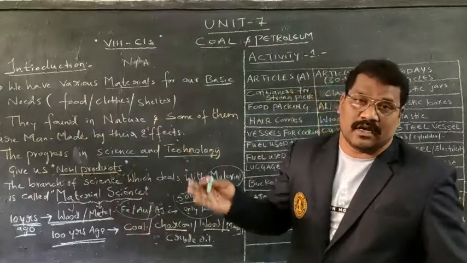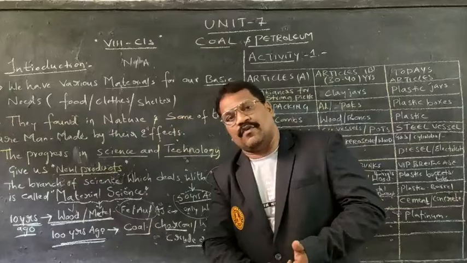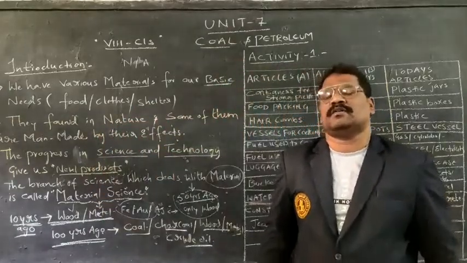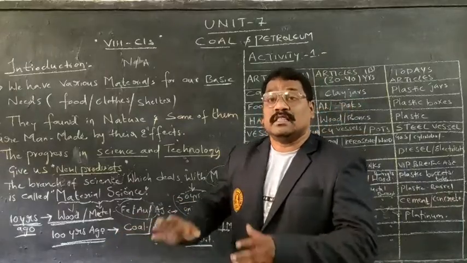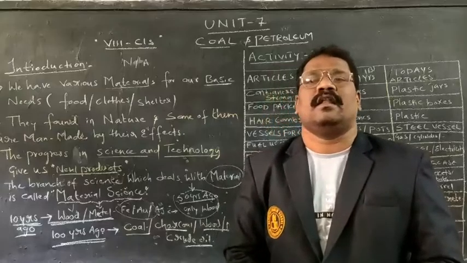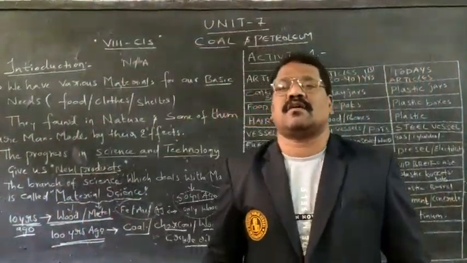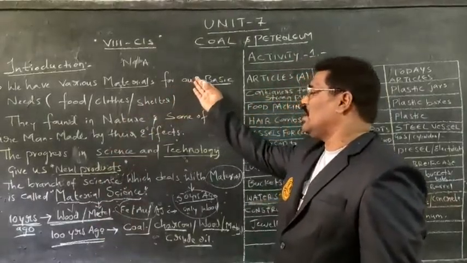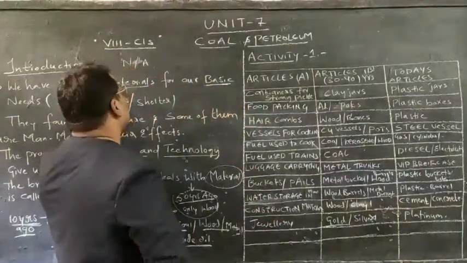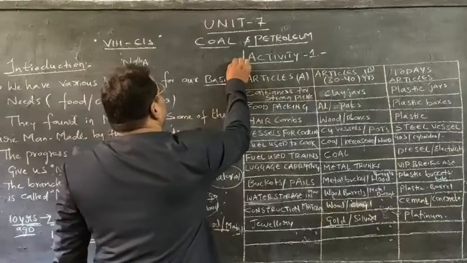By this we understood clearly that the materials which help us for food, clothing and shelter exist around us. The branch of science which deals with such materials is nothing but material science. That is the general introduction about coal and petroleum within this chapter.